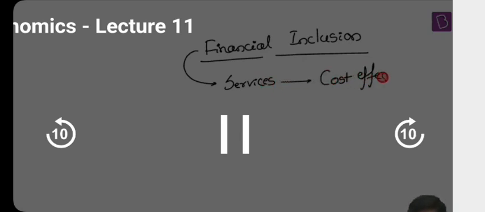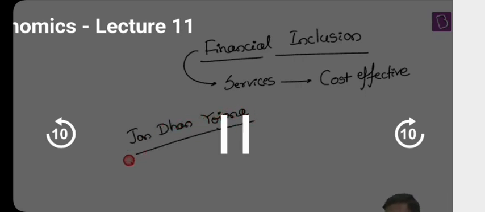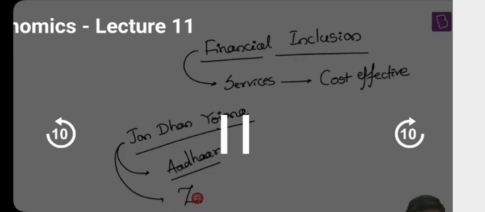I will repeat the definition here. What do you mean by financial inclusion? It refers to providing financial services to the people who actually require them in a cost-effective manner. I'll give you examples. Let me know if you disagree with me. All of you have heard of Janadhan Yojana, JDY, Pradhan Mantri Janadhan Yojana. What is one of the very important features of Janadhan Yojana? You could simply open a bank account with your Aadhaar number. Second, you can have zero balance in your account.